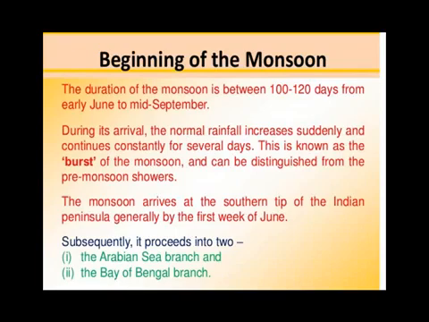Breaks in the monsoon means there are dry and wet spells. It means when the rainfall occurs, that is the wet spell, and when there is no rainfall, that is the dry spell. But sometimes we also know about the cloud burst. Cloud burst means when in any area suddenly heavy rainfall occurs, and that gives rise to many problems, mainly responsible for the loss of life and property. In India, the monsoon arrives in the first week of June.